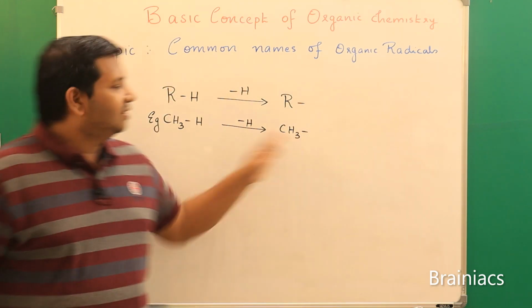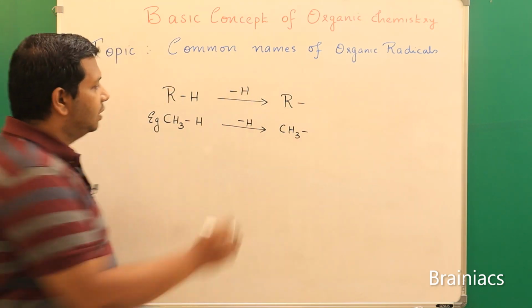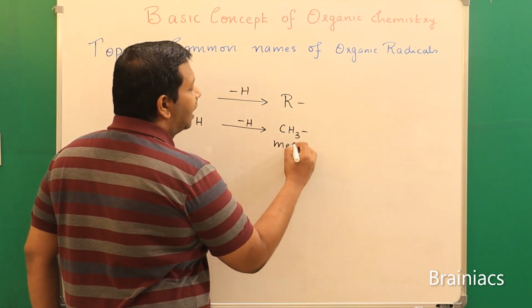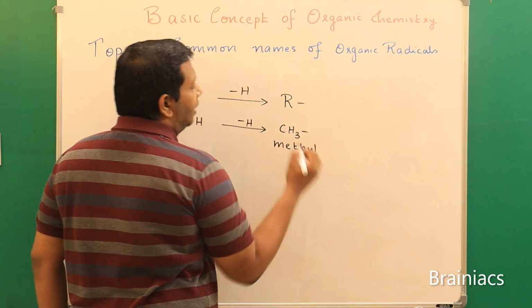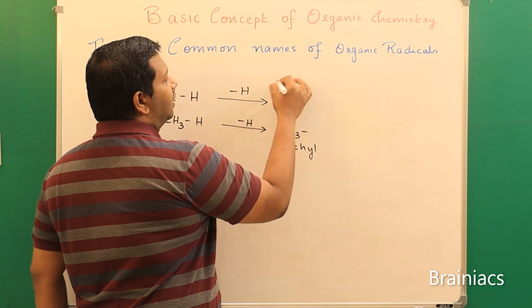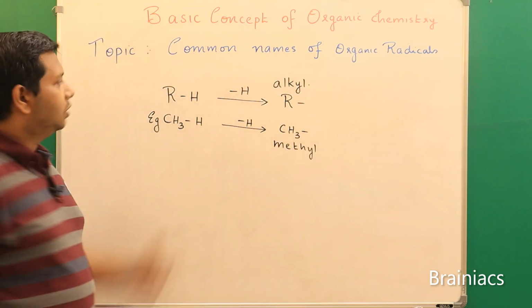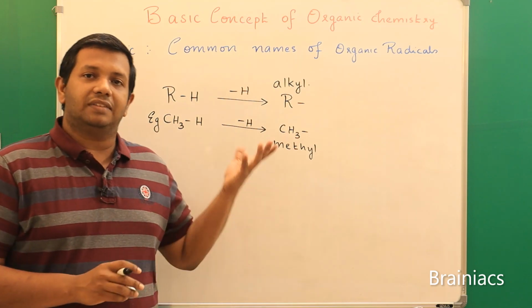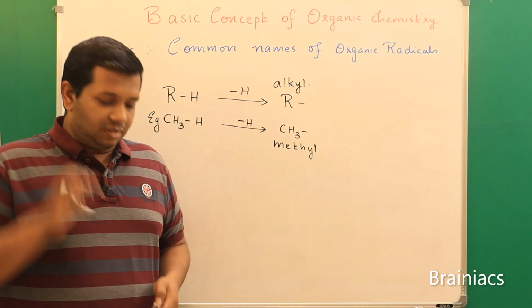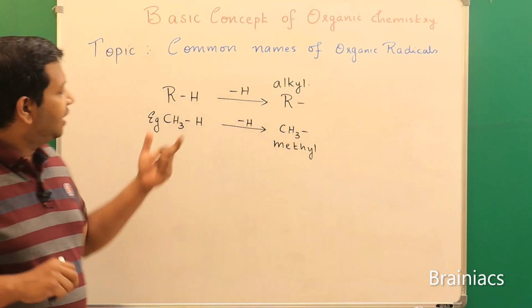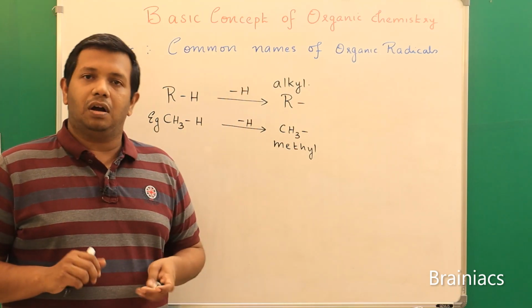So I can say this is a radical. Now what is its name actually? I can say this is methyl radical. And similarly, what will be the name of this one? We say alkyl. Understood? So this type of species, we call it as what actually? Radicals.